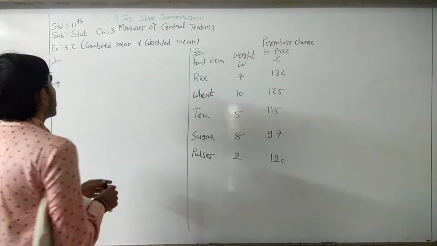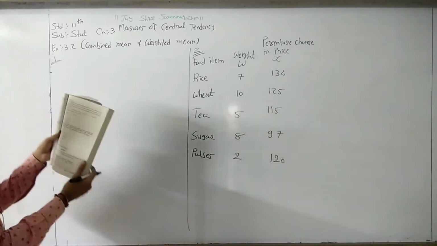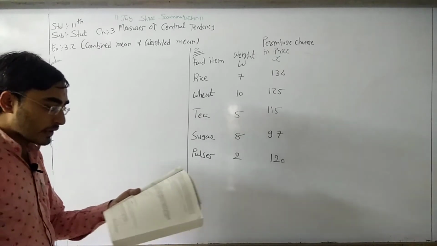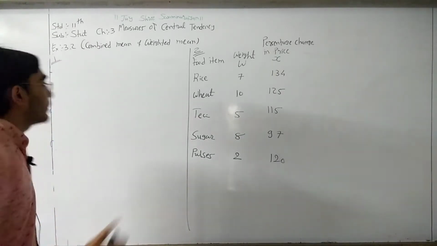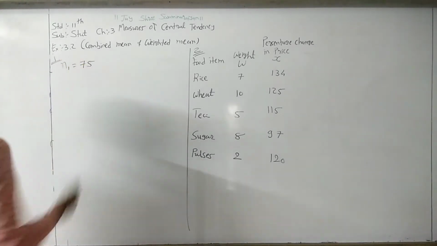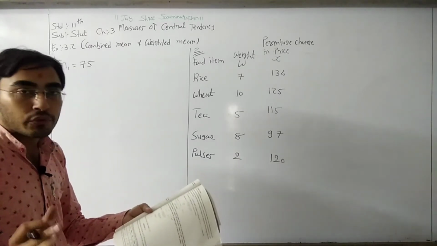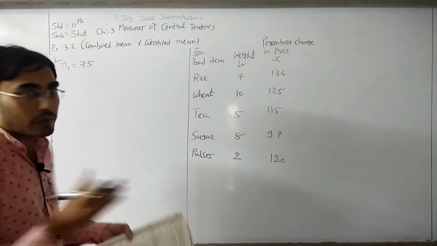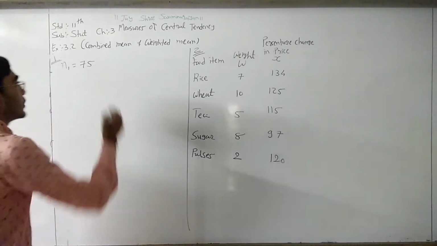First of all, we need to write some data from the question. How many skilled workers are there? 75, right? So n1 is 75, the total number of skilled workers, and the mean was 280 rupees.